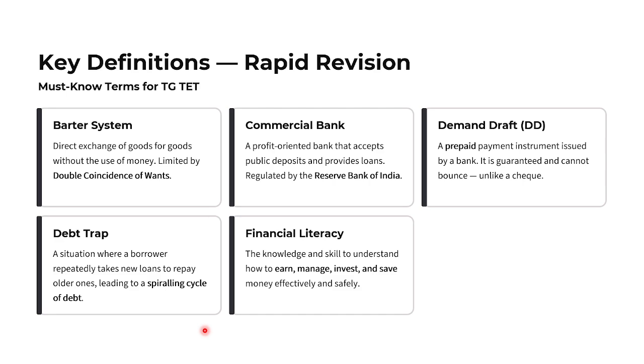So what does debt trap mean? A situation where a borrower repeatedly takes a new loan to repay the older one, leading to a spiraling cycle of debt. You should remember this important point. Then financial literacy: you should have the knowledge of how to earn, how to manage, how to invest, and how to save money effectively and safely.